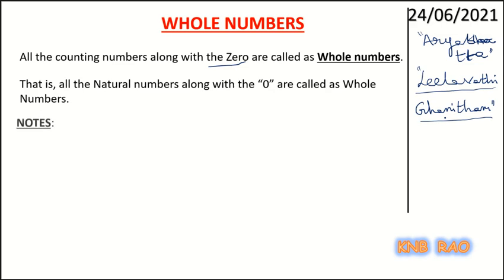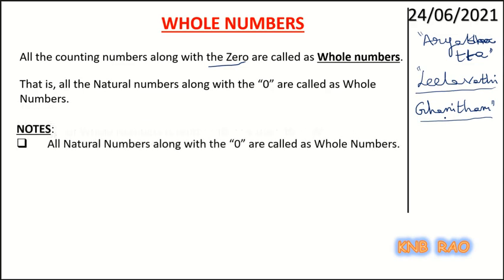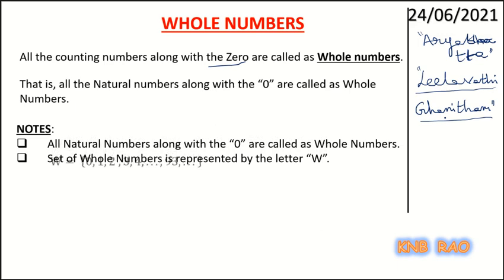The whole number set is represented with the letter W, and this set of whole numbers is written as 0, 1, 2, and so on, in set notation.